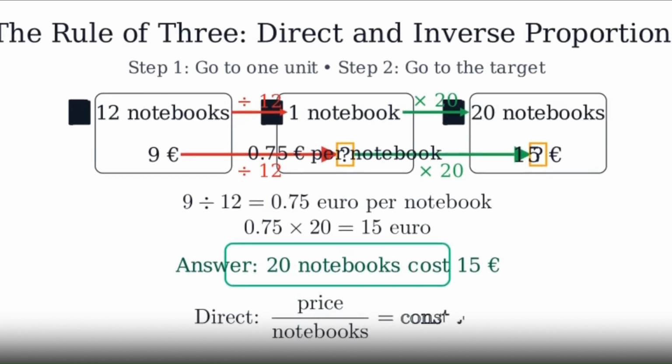In a direct proportion, the ratio stays constant. Price divided by notebooks is constant. That is why dividing by 12 and then multiplying by 20 works cleanly.